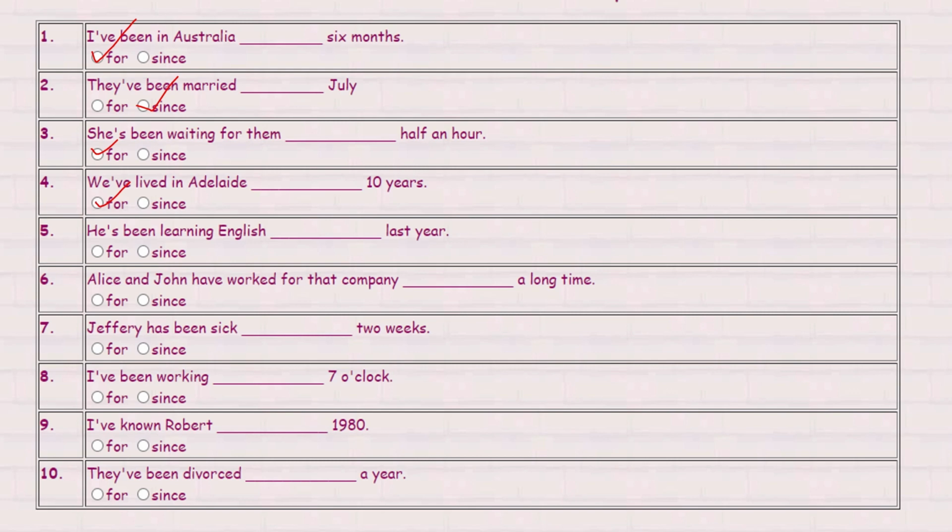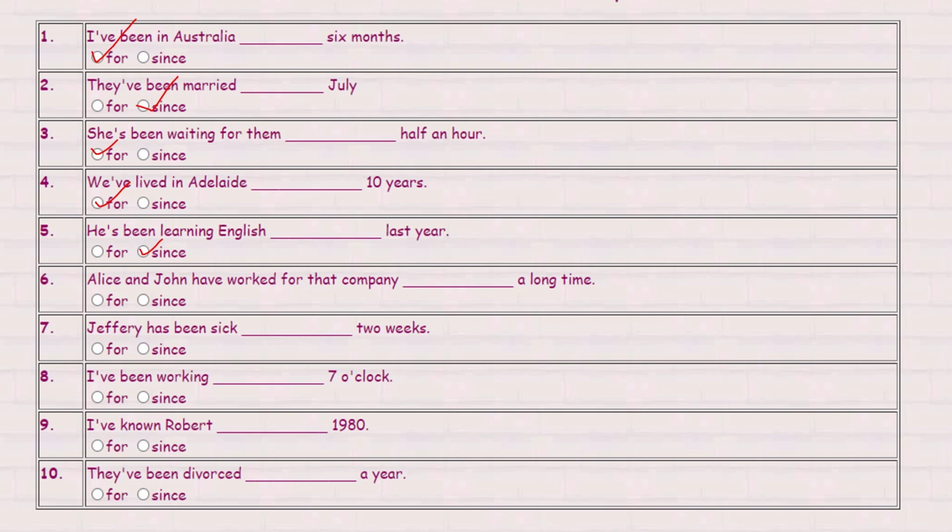He has been learning English dash last year. So here this one is a little tricky. Many of us might look at it and think that this is a time duration, but last year is not a time duration. It does not say 1 year. It does not answer how many. Rather, it answers when, and that is why it's a specific time. So we will be using since over here.